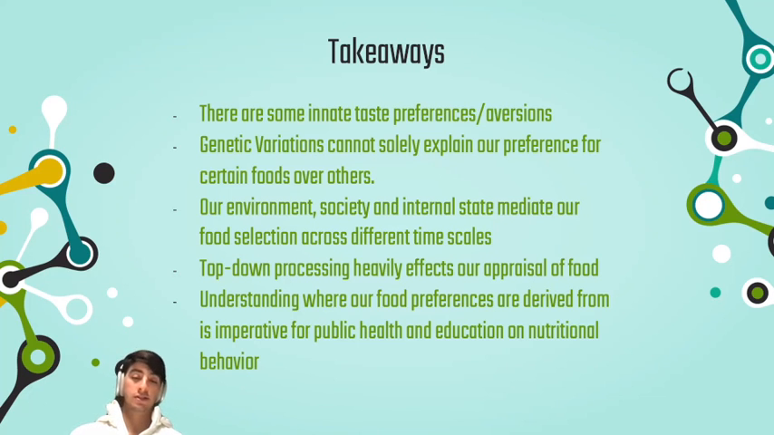So as we move on, genetic variations, as I said, cannot solely explain our preferences. Our environment, society, and internal state actually mediate our food selection across different timescales. This is really the main mechanism that our food preferences work within. It can particularly be seen as top-down processing in how it affects our appraisal of food, because bottom-up would be our genetic sensitivity to the stimulants, the taste sense, which would solely shape our appraisal of food. But it's actually the top-down processes, our appraisals, our expectations, what society thinks, the ambiance, these other things outside of the actual chemical properties of the food that make the biggest impact on what we end up liking or not.